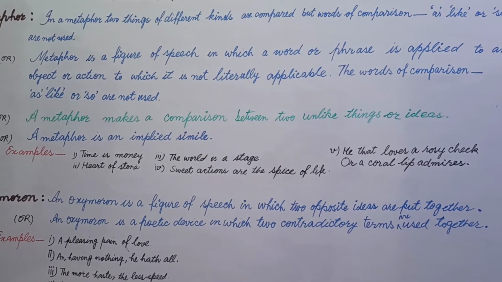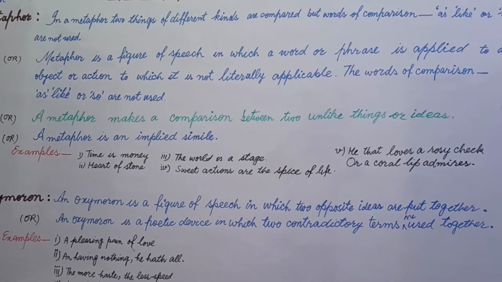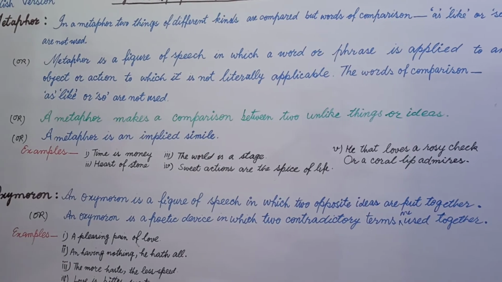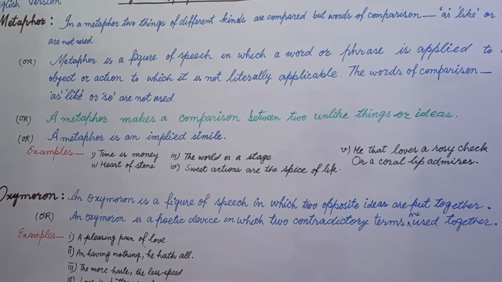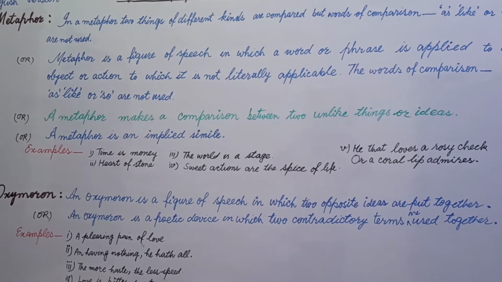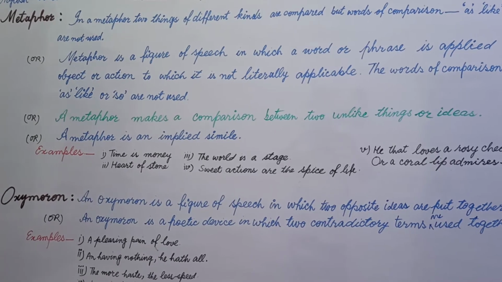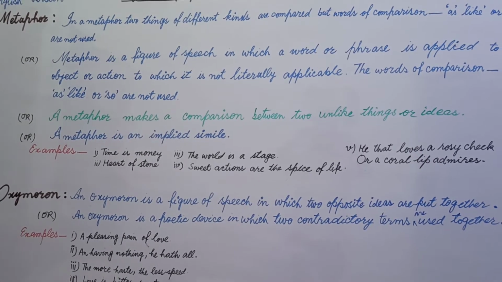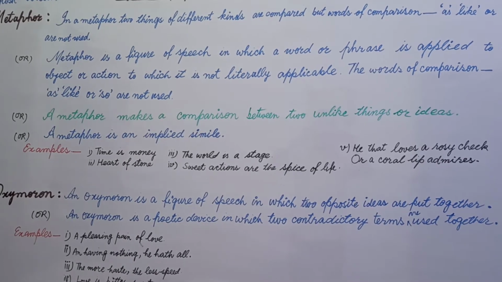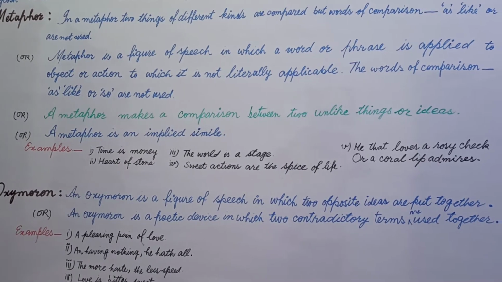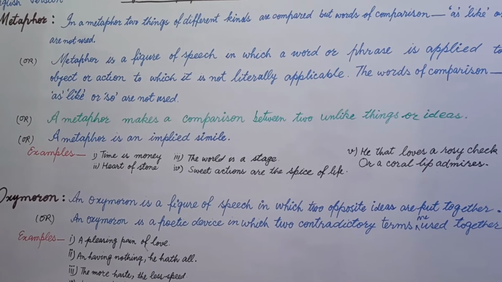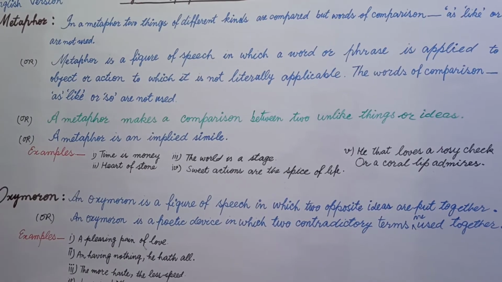Then I am comparing life and dream, and the words of comparison aren't used here, that's why it is metaphor. Life and dream are totally different, they don't match at all, still their quality of being short-lived, their quality that we can't define them, we can't say that they are in our control, that's why we compare these two things.